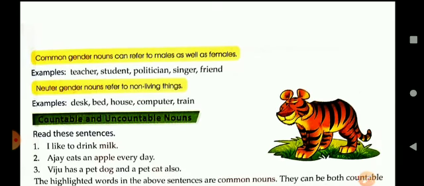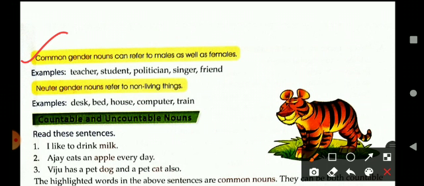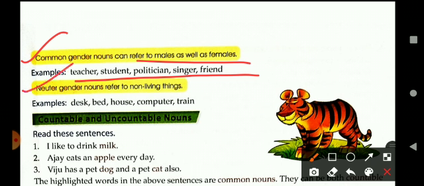Then common gender. Common gender nouns can refer to males as well as females. For example, teacher, student, politician, singer and friend. Neuter gender nouns refer to non-living things. For example, desk, bed, house, computer and train.